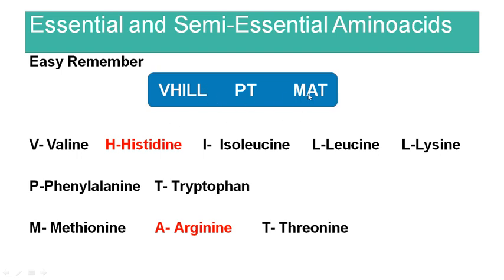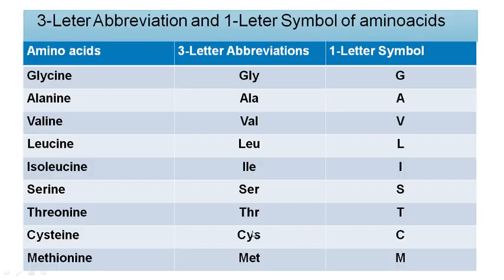So if you remember this term VHIL PT mat, you can remember the 10 amino acids: V stands for valine, H for histidine, I for isoleucine, L for leucine, L for lysine, P for phenylalanine, T for tryptophan, M for methionine, A for arginine, T for threonine. So these are the 10 essential amino acids. Among these 10 essential amino acids, 2 are semi-essential, that is histidine and arginine.